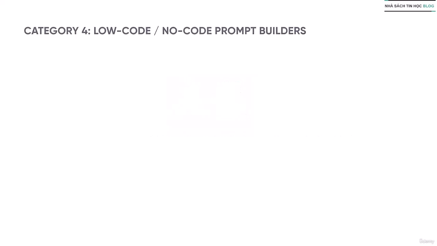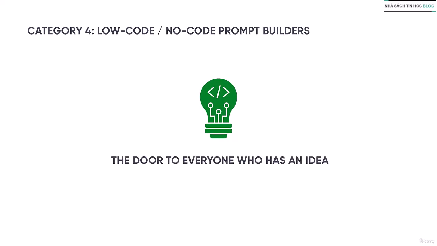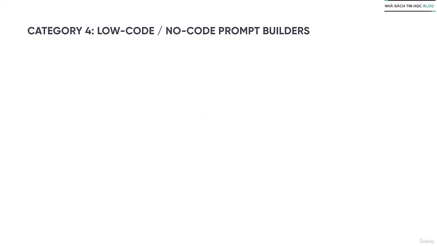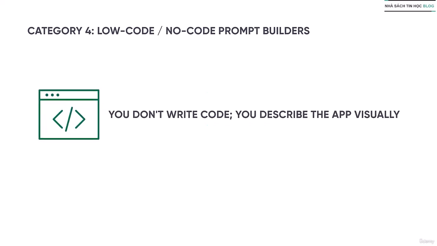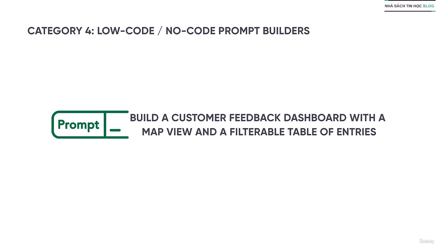Now the fourth category is low code, no code prompt builders. Finally, we have the category that opens the door to everyone who has an idea. How it works, you don't write code, you describe the app visually. You prompt it like build a customer feedback dashboard with a map view and a filterable table of entries. The tool instantly generates the user interface, the backend logic, the database schema, and it's like turning a napkin sketch into a functional web app in minutes.